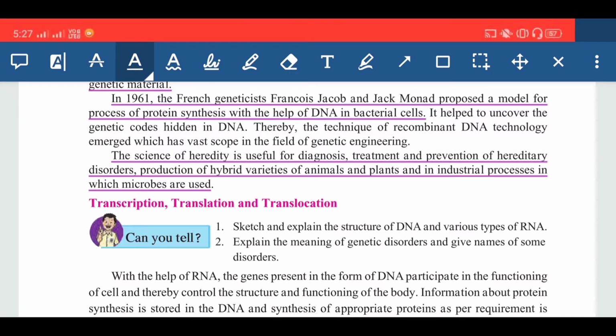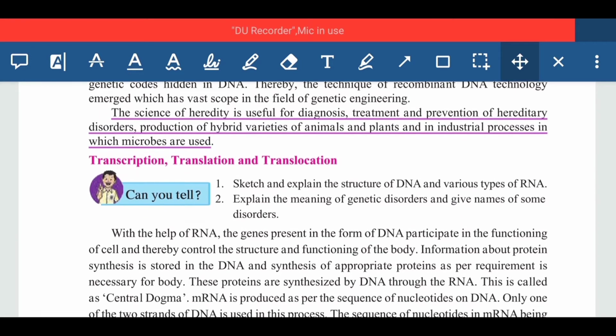The science of heredity is useful for diagnosis, treatment and prevention of hereditary disorders. Hereditary disorders means the disorders which continue from one generation to the next generation. So we can find out the hereditary disorders with the help of this science of heredity. Production of hybrid varieties is also possible because of this, in plants, and in the case of industrial processes.